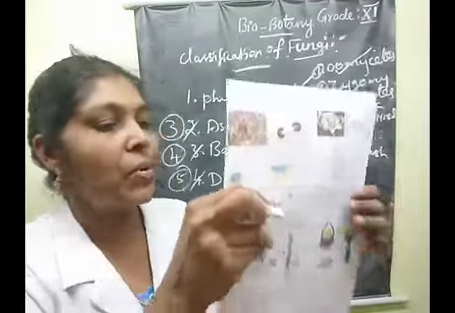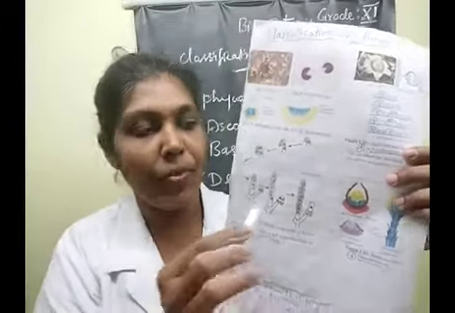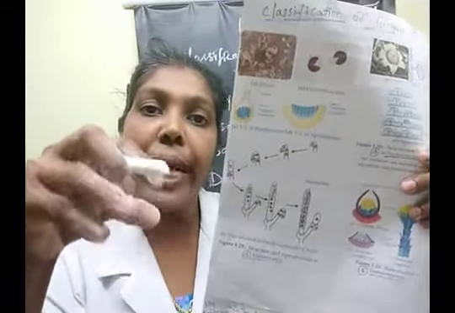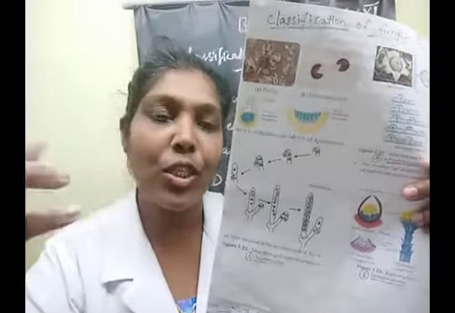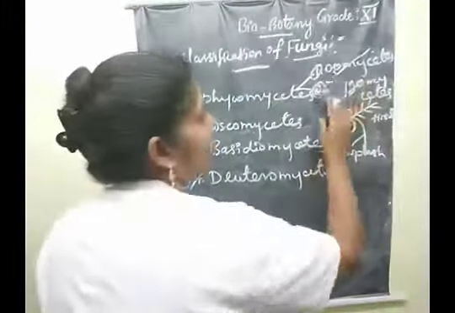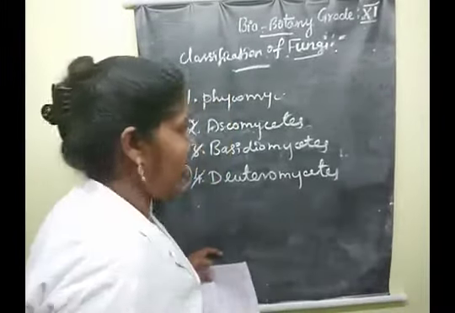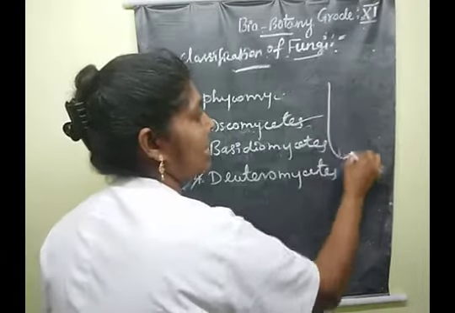The next one we are going to learn is what is meant by ascus. The ascospores are formed inside a bag-like structure, which is called the ascus. Just imagine, children, this structure is there.